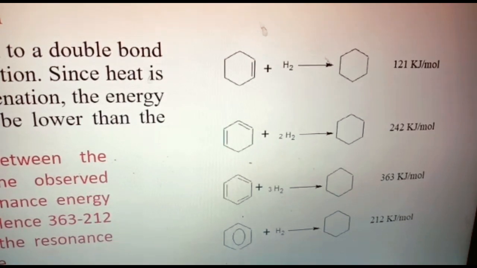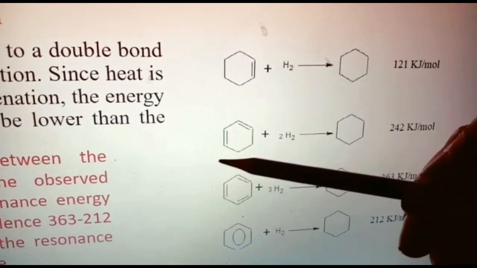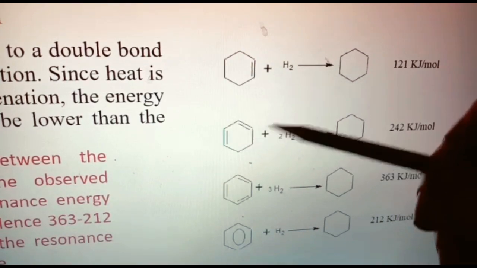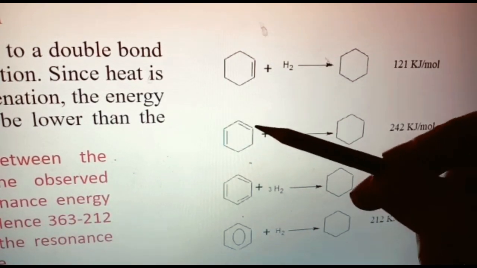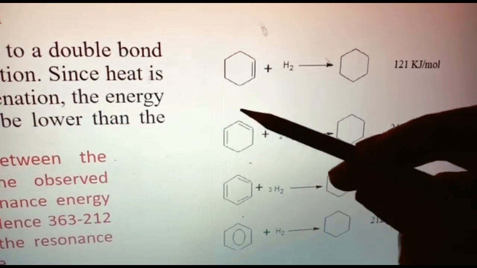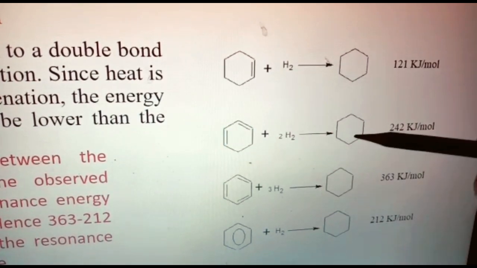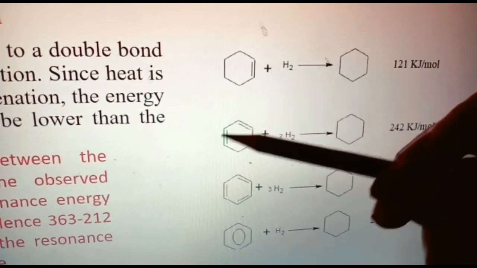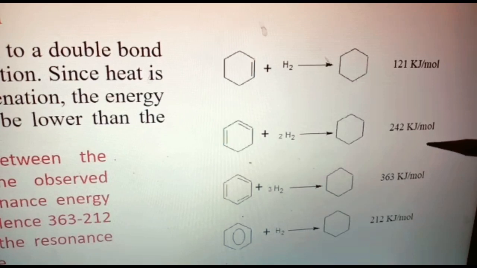That means hydrogenation of one double bond releases 121 kilojoule per mole of energy. Here two double bonds are there, so cyclohexadiene will take 2 hydrogen, which means a total of 4 hydrogens will be added, and it will be converted into cyclohexane. So one double bond is 121 kilojoule per mole, and 2 double bonds will be 242 kilojoule per mole.